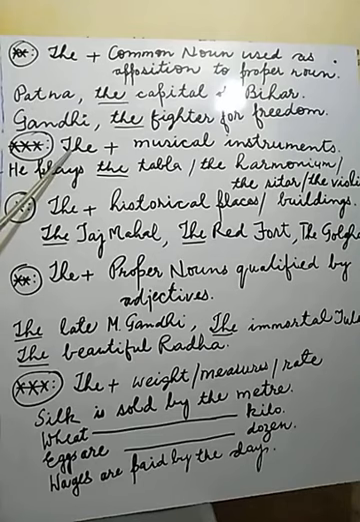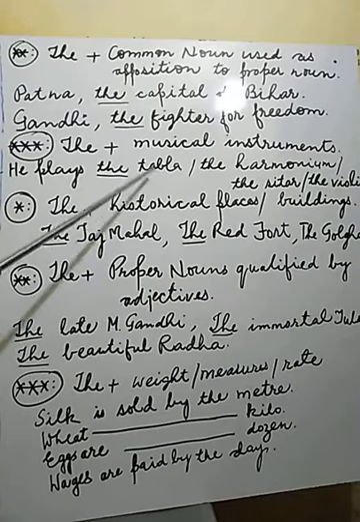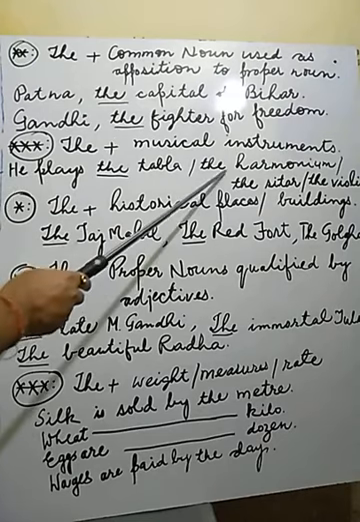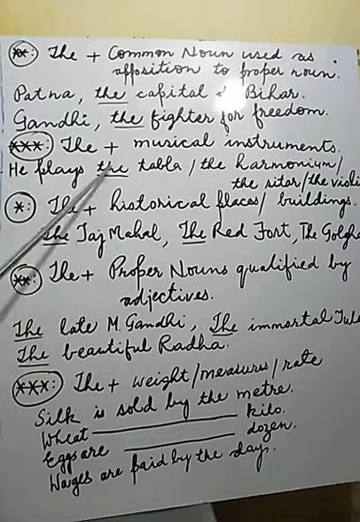The article "the" is compulsory before a musical instrument. For example, he plays the tabla, or he plays the harmonium. So before harmonium, "the" is used. Before tabla, "the" is used.